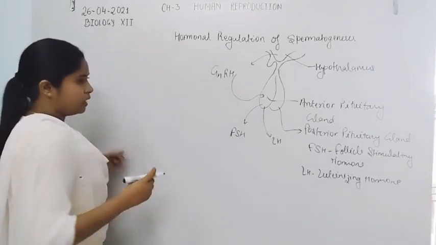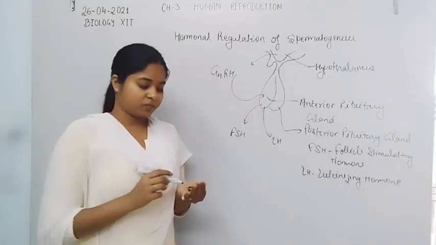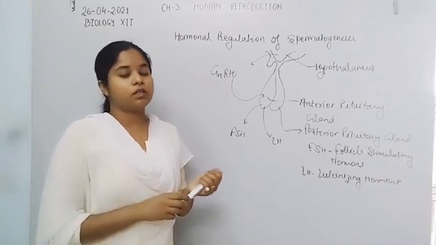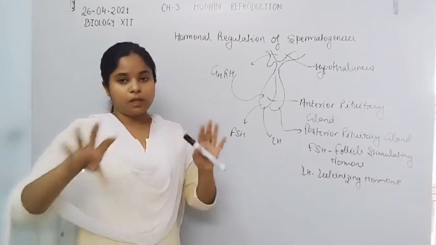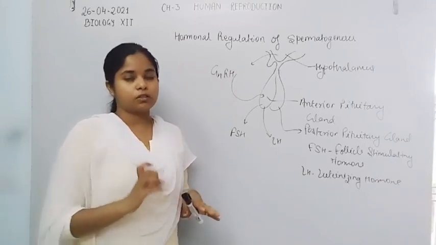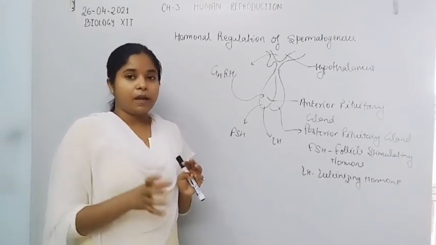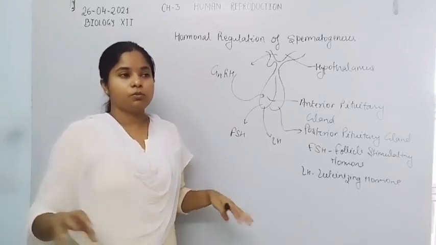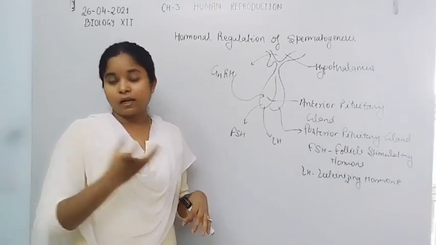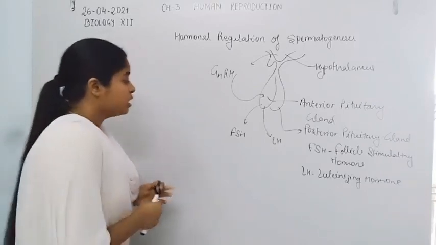When we observe a transverse section of the testes, we see different seminiferous tubules, and in between the seminiferous tubules there are interstitial cells. Those interstitial cells are known as Leydig cells.